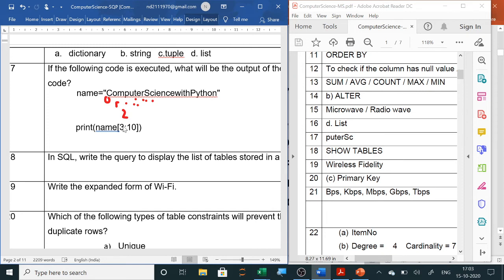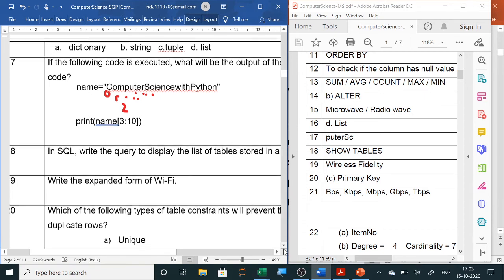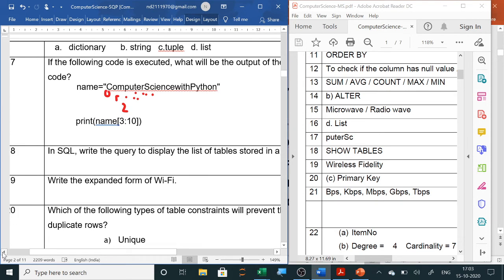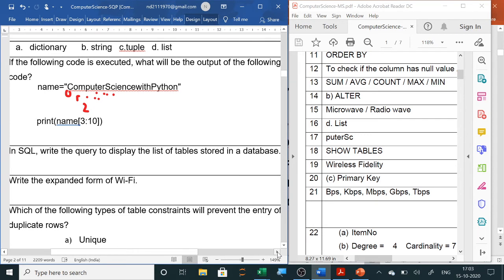Next question is in SQL: write the query to display the list of tables stored in a database. Now how to see all the tables? Like we were using the show tables command to see all the tables, and the show databases command to see all the databases, but here they have asked the list of tables. So we will write here show tables, then semicolon, and it will show all the tables.